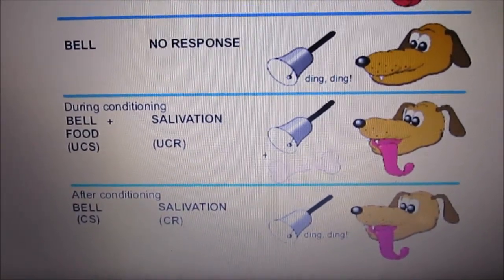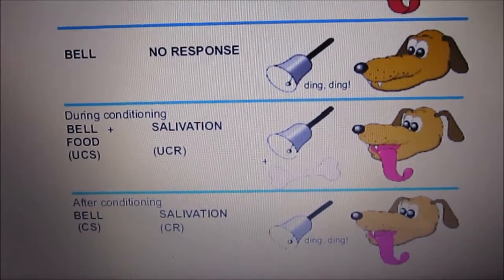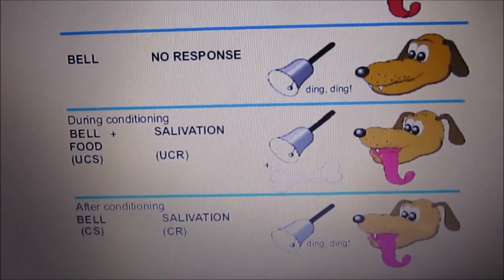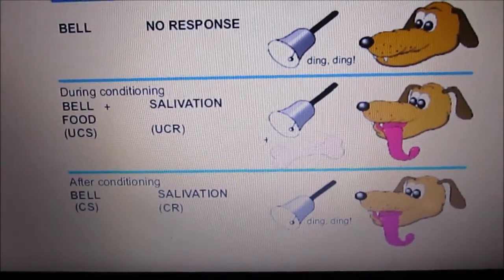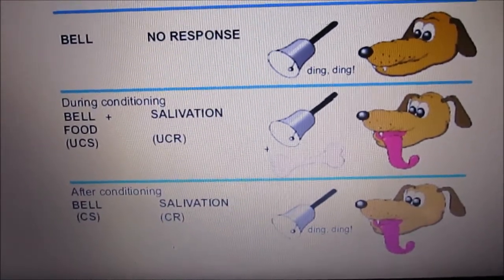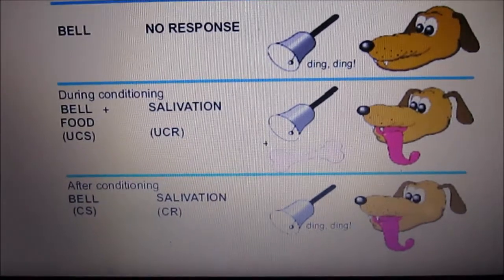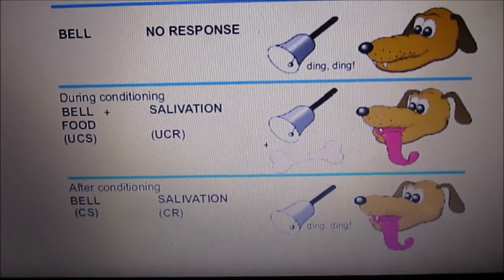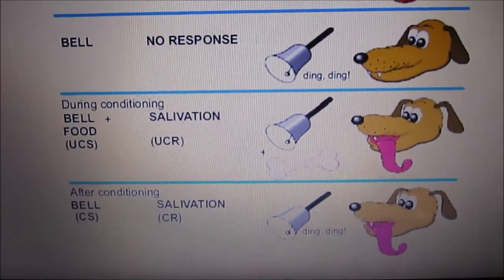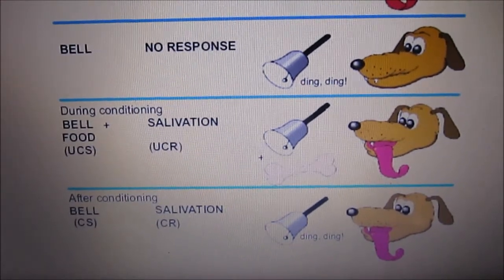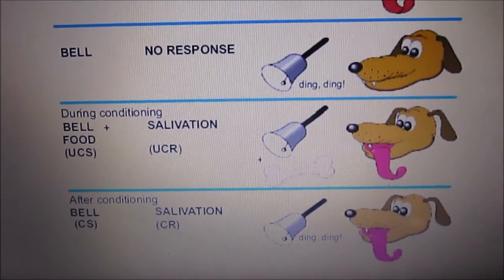When these animals get used to the bell, they associate the bell with the meat. Now, Mr. Pavlov could just ring the bell without the meat or the food, but the dog is salivating. That is another way of learning.